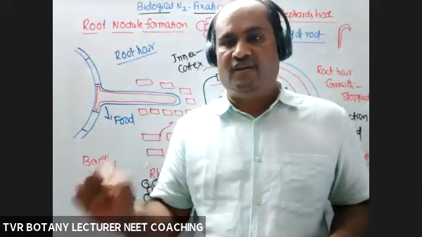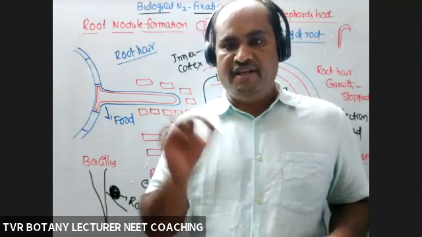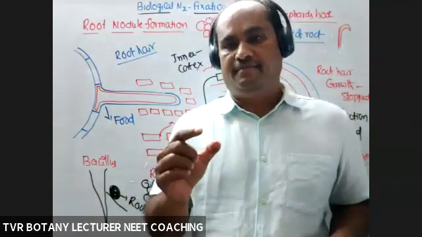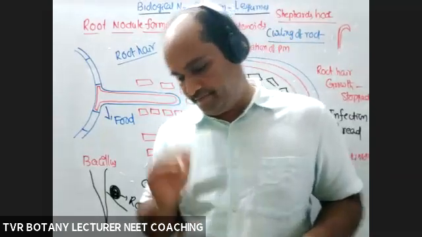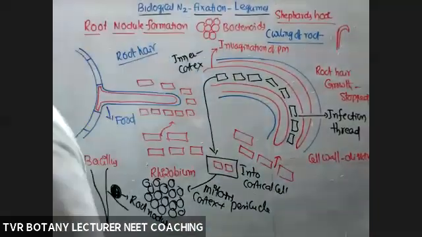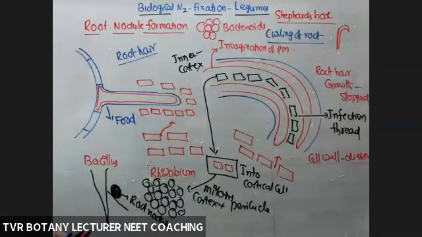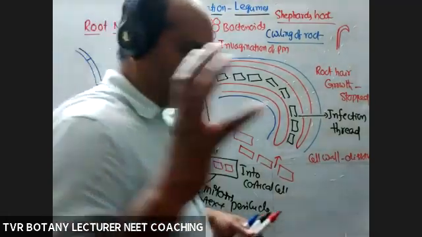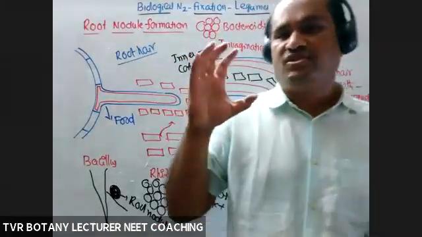Once inside the host, it changes morphologically into coccoid, spherical-shaped bacteria. But in the textbook, once rhizobia are within the host, they are changed into rod-shaped bacteroids. Go according to the NCERT textbook.